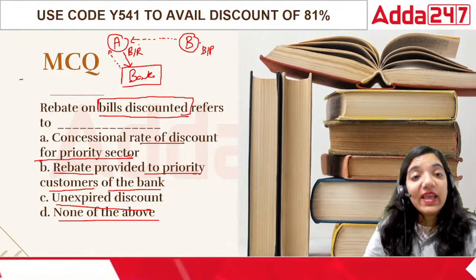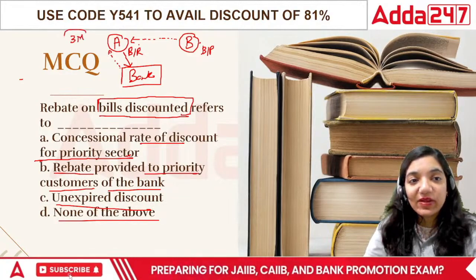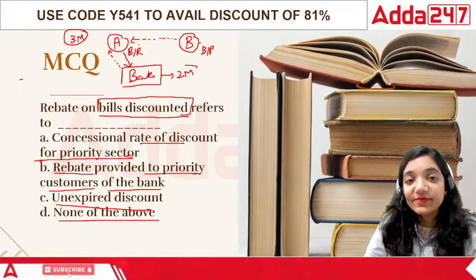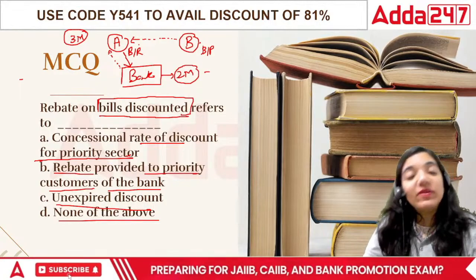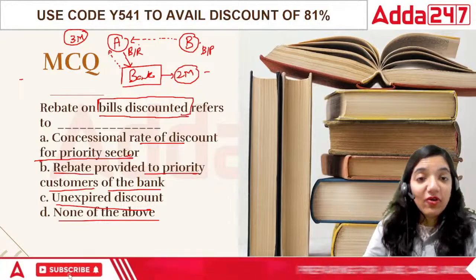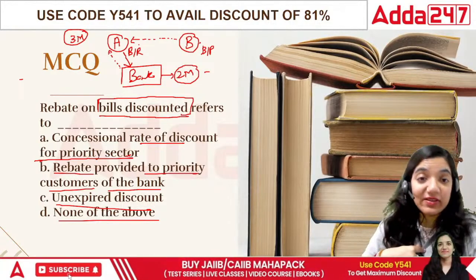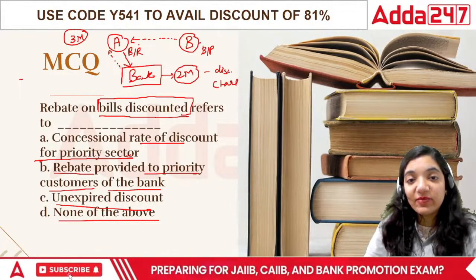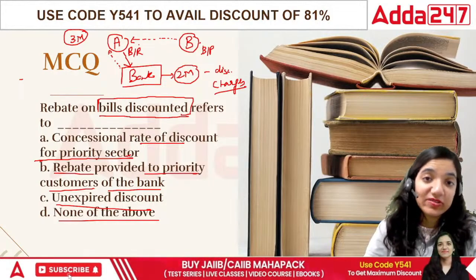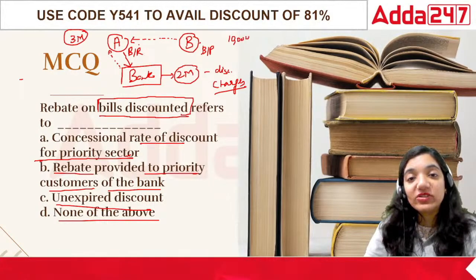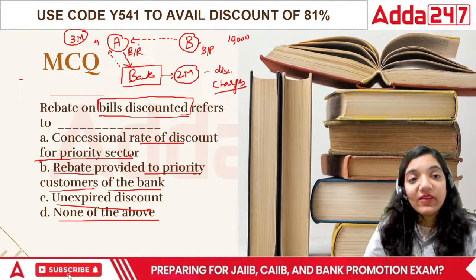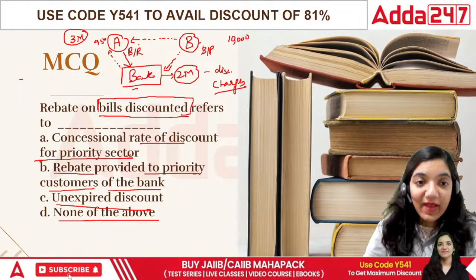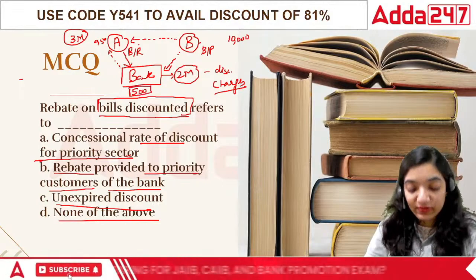But the point is, A was supposed to hold this bill for 3 months. But after a month, that means the bank is holding the bill for 2 months, right? Now the bank will charge a certain amount of money for that particular period for which it is holding the bill. That is called the discounting charges. The charges are withheld by the bank, and the remaining amount is released for the person. For example, if the bill was for rupees 10,000, the bank will give 9,500 to A and will recover 10,000 from B, making the bank earn an amount of 500.